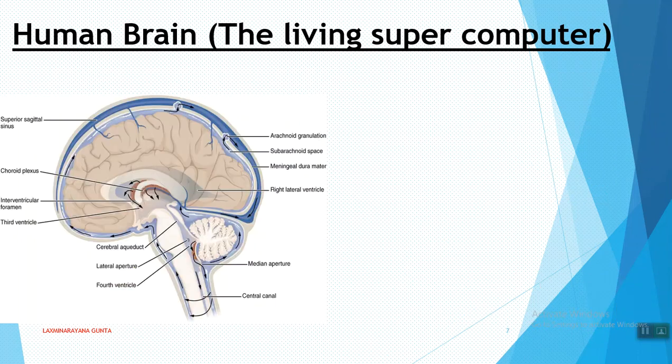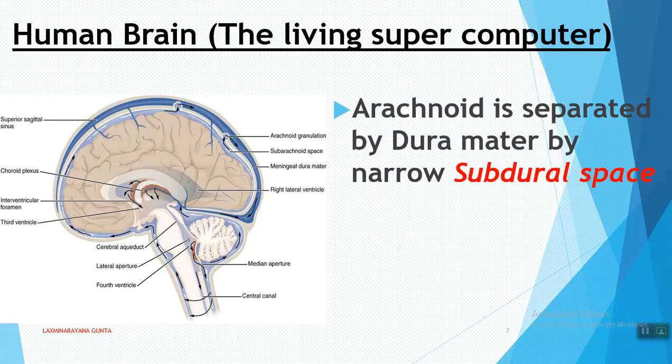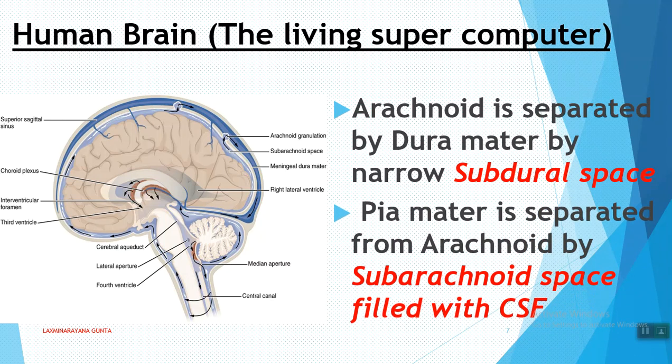Okay, now the arachnoid is separated from the dura mater, means in between the outermost layer and middle layer there is a narrow space called the subdural space. And similarly the pia mater is separated from arachnoid by a space called the subarachnoid space, which is filled with cerebrospinal fluid, CSF.